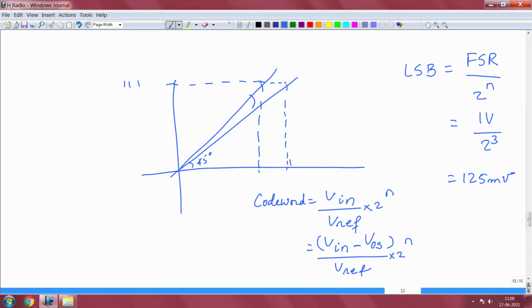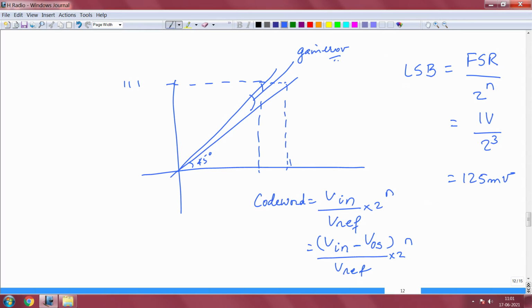This is called gain error. This is another problem. Again, this gain error can be factored into the code word,